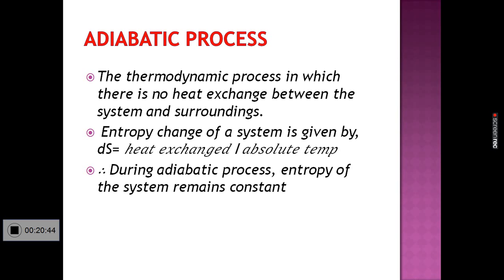Entropy change of a system is defined as entropy change dS equal to heat exchanged divided by absolute temperature. So entropy change is proportional to the amount of heat exchanged between system and surroundings. In adiabatic process there is no heat exchange, therefore there will be no change in entropy of the system. Therefore, adiabatic process is known as isoentropic process, because during adiabatic process entropy of the system remains constant.